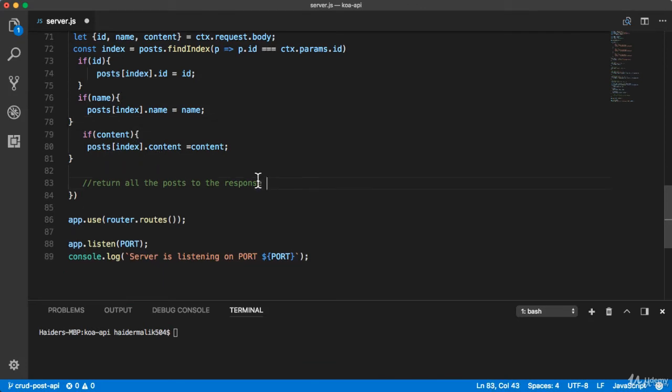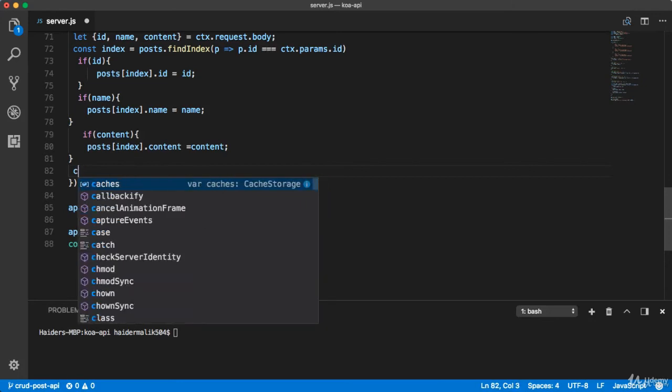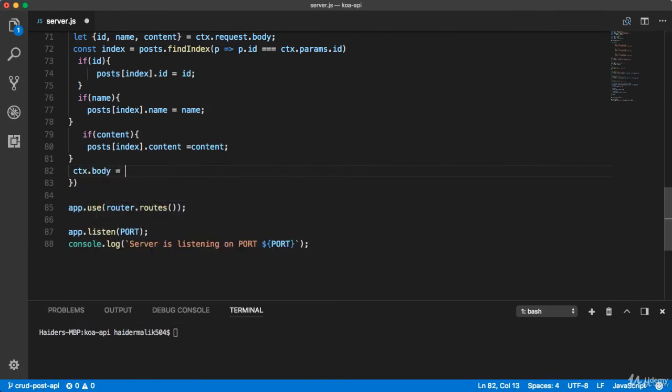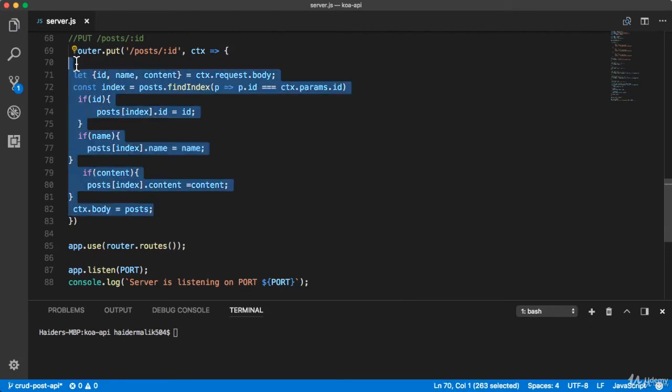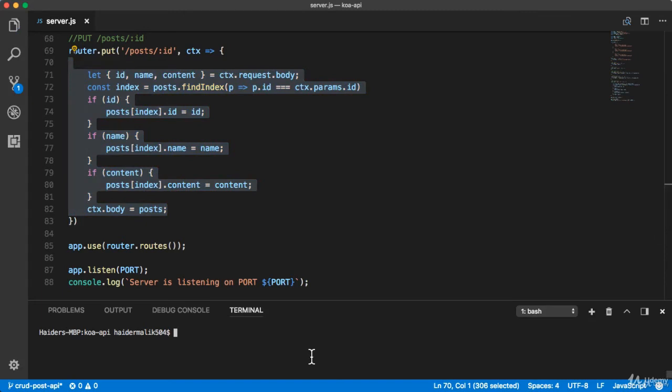Now here I need to send all the posts in the response. So how can you do it? It's very simple by using context.body equals post. That's it. I'm going to format my code. Now everything looks good. I'm going to run the application by using npm run dev. Application is running on port 4000.